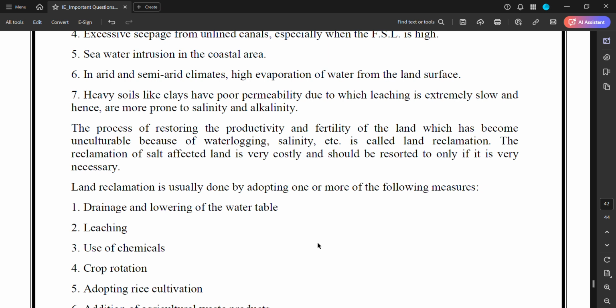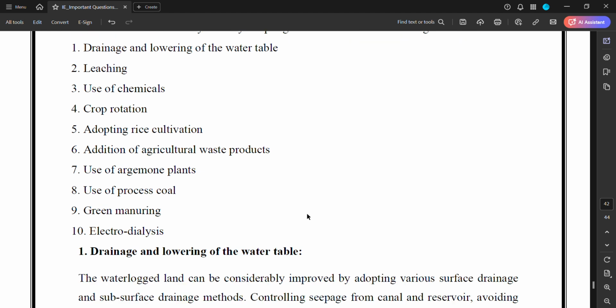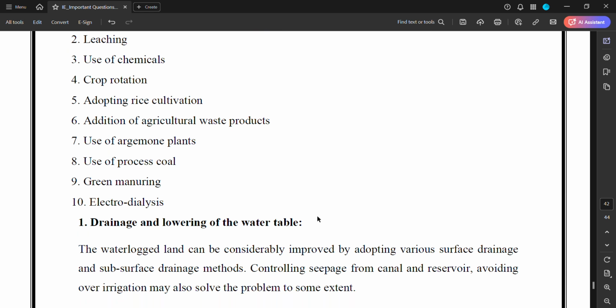First is the drainage and lowering of the water table. Second is leaching. Third is the use of chemicals. Fourth is crop rotation. Fifth is adopting rice cultivation. Sixth is the addition of agricultural waste products. Seventh is the use of argemone plants. Then use of processed crops, green manuring. Eleventh is electrodialysis.